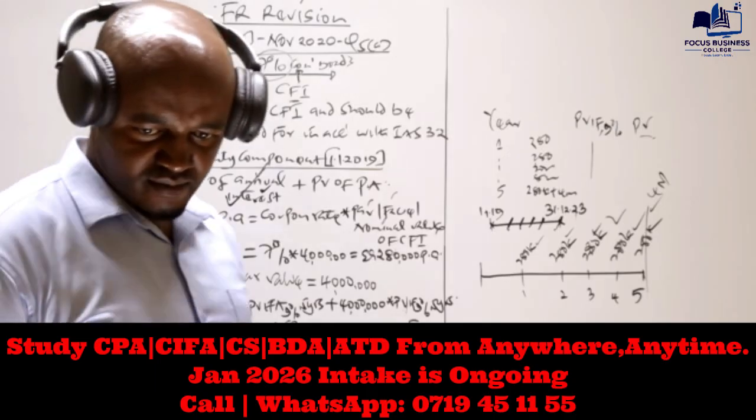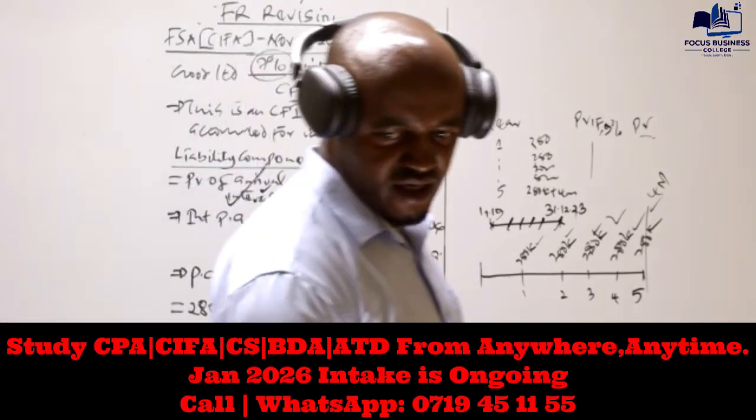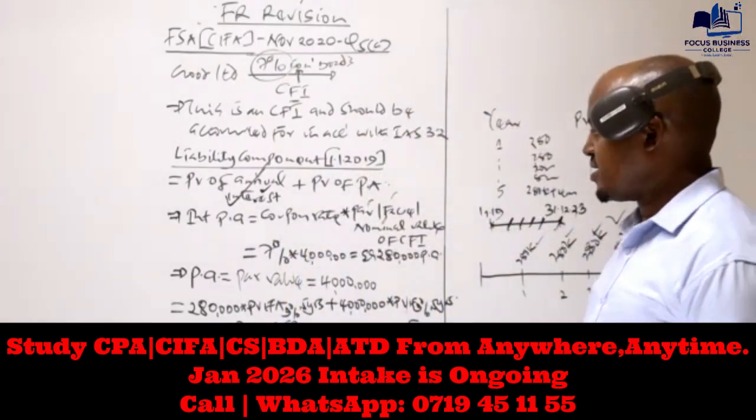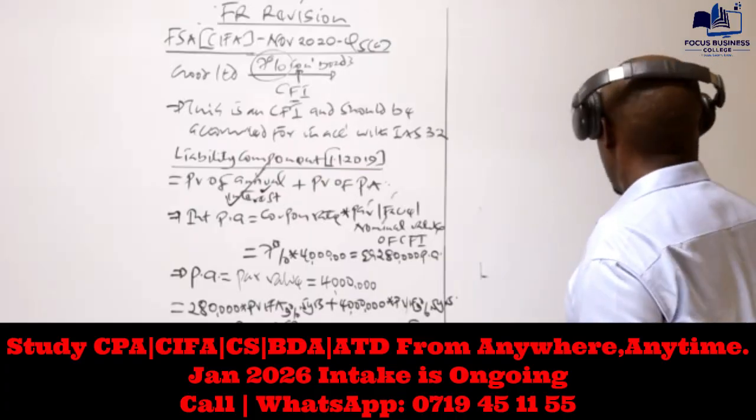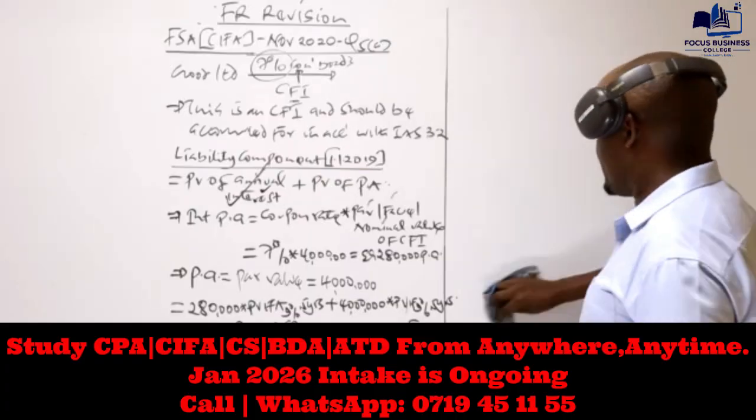Are you getting the same? Yes. So that is basically the liability component.